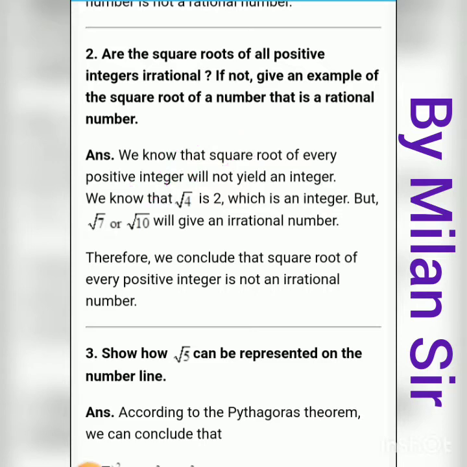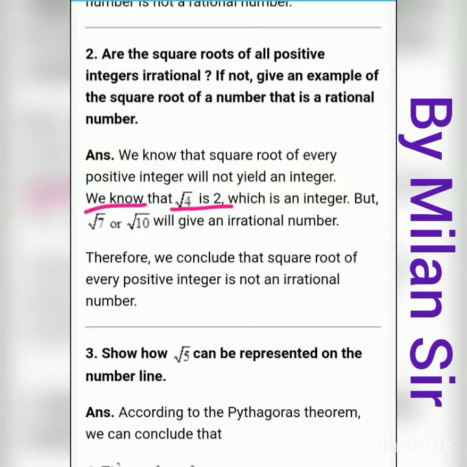So this statement is false. The square roots of all positive numbers are not irrational. So here we know that the square root of every positive integer will not yield an integer.